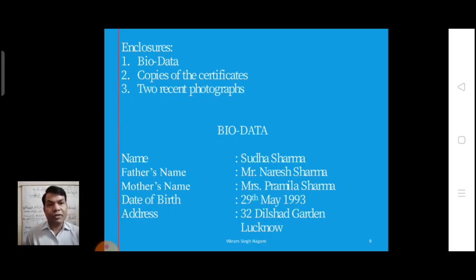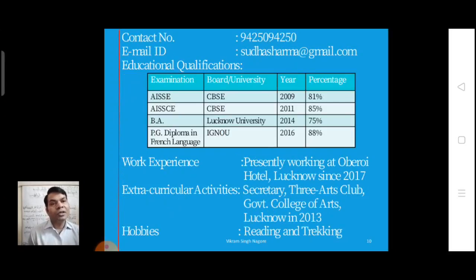First of all, you should write your name, Sudha Sharma, father's name Mr. Naresh Sharma, mother's name Mrs. Pramila Sharma, then date of birth, then address, contact detail, email ID, educational qualifications.